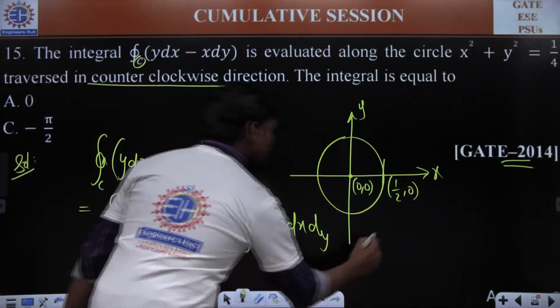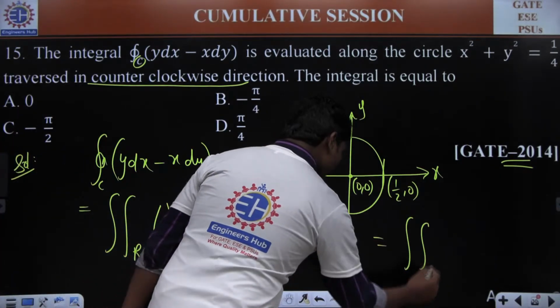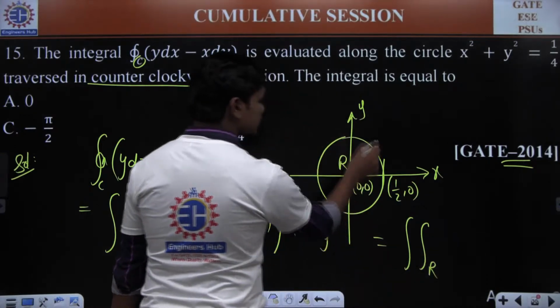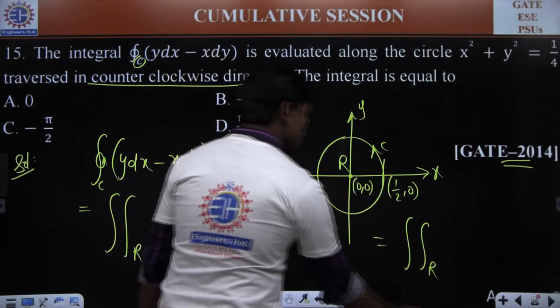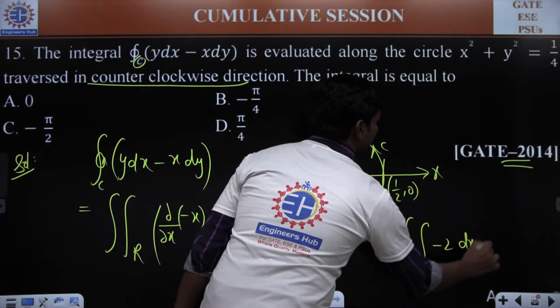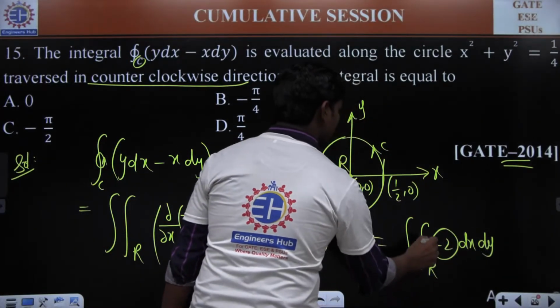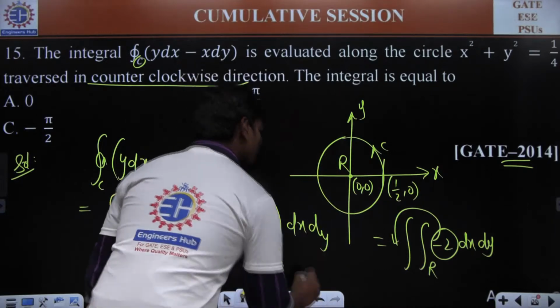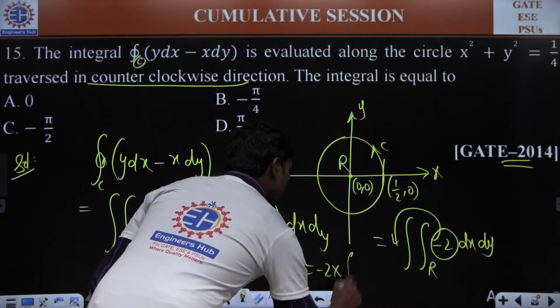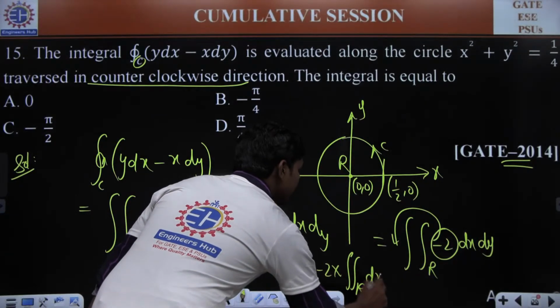This is equal to the double integral over the region R, bounded by this closed path C, of minus 2 dx dy. Since minus 2 is a constant, you can bring it out of the integration: minus 2 times the integral over the region R of dx dy.